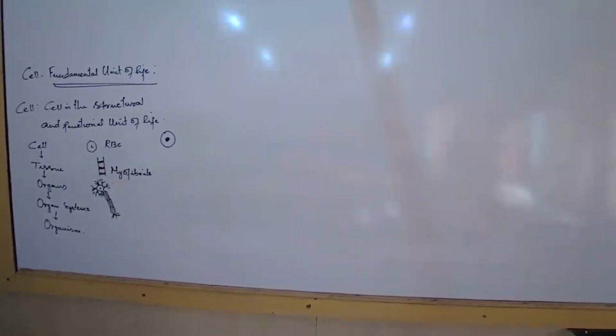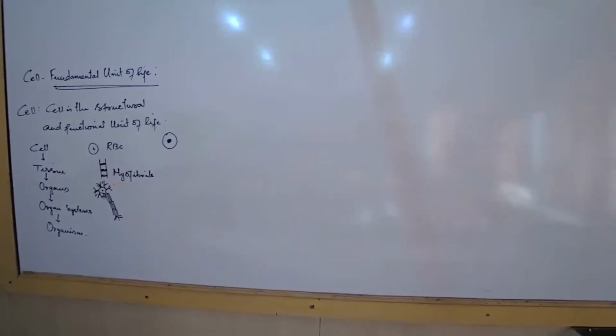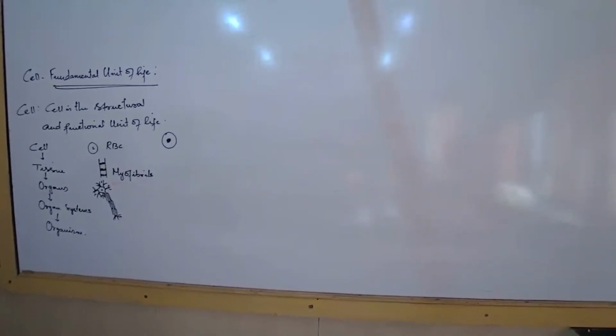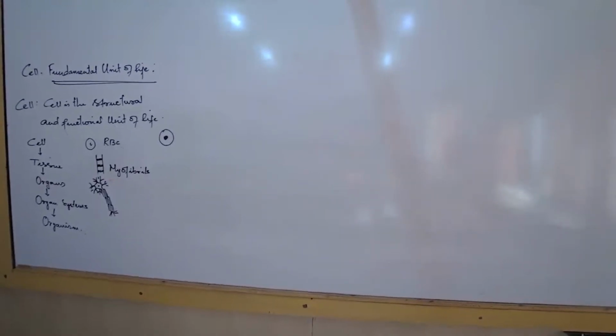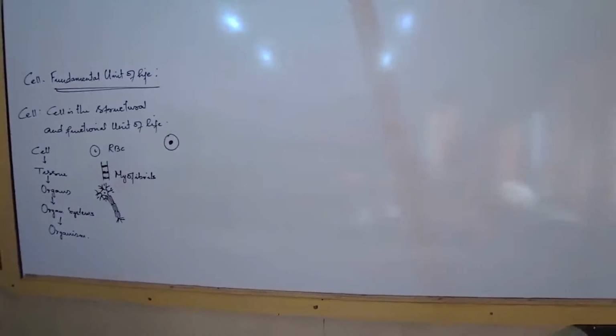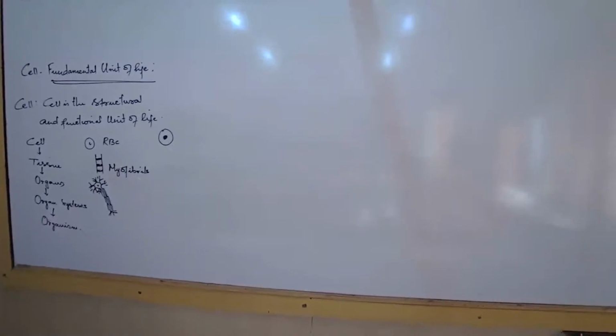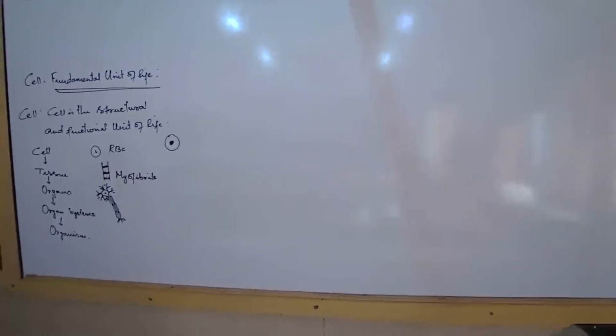Now that I am talking to you, you are able to see me. Why? Now that I'm talking to you, you are able to hear. Why? Because the neurons which are at this region, the dendrites of this region, can receive the information. That's why we can see each other. The light is there. We can see all these things because of the dendrites at this region. We can hear because of the dendrites at this region.